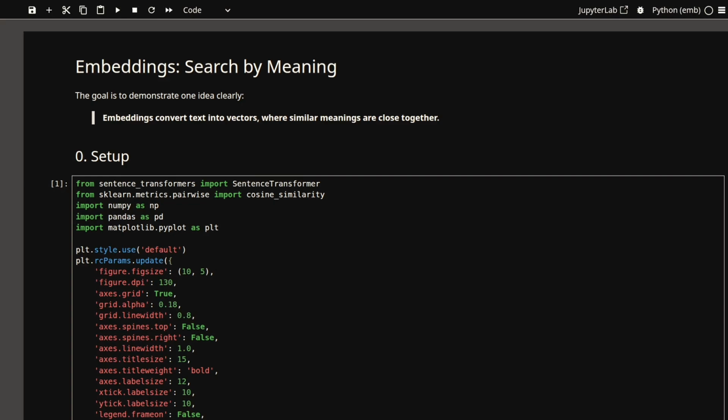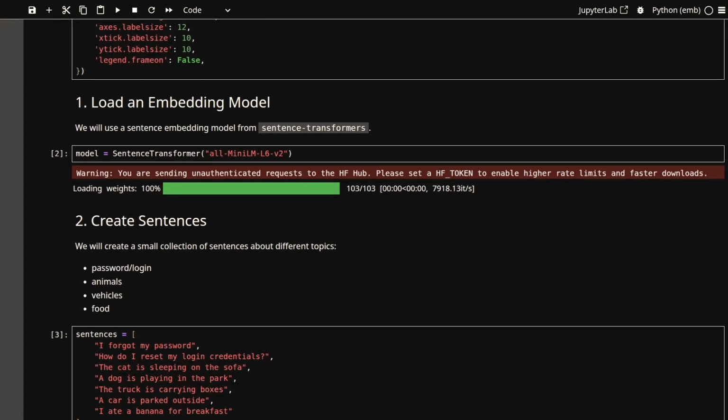Now let's make this real with a small Python demo. The goal is not to build a full search engine. The goal is to see the core idea working. We will create embeddings for a few sentences, then compare a new query to those sentences and find the most similar one. I'm going to use a sentence embedding model. This model takes a sentence and converts it into a vector. Here we load a model called all-MiniLM-L6-v2. You don't need to worry too much about the model name. For this video, just think of it as a function that takes text and returns vectors.